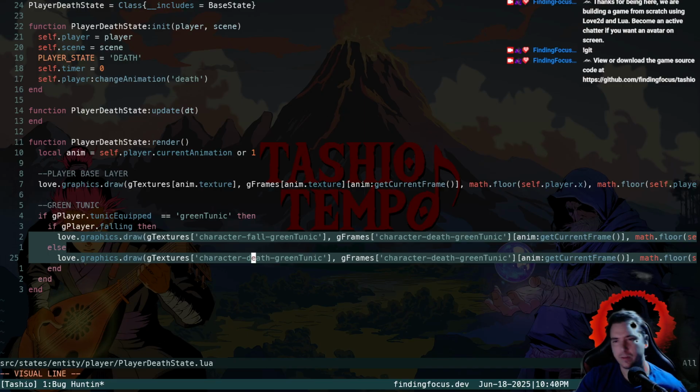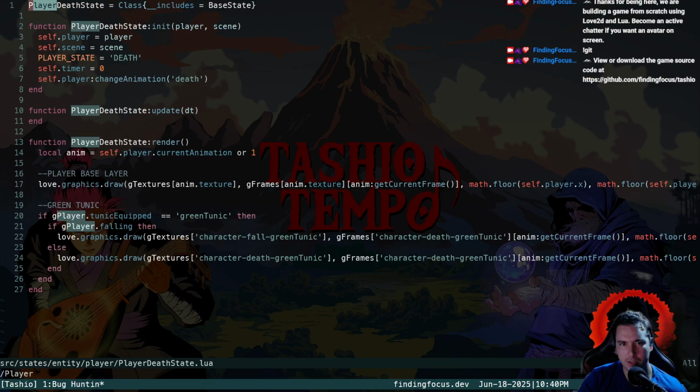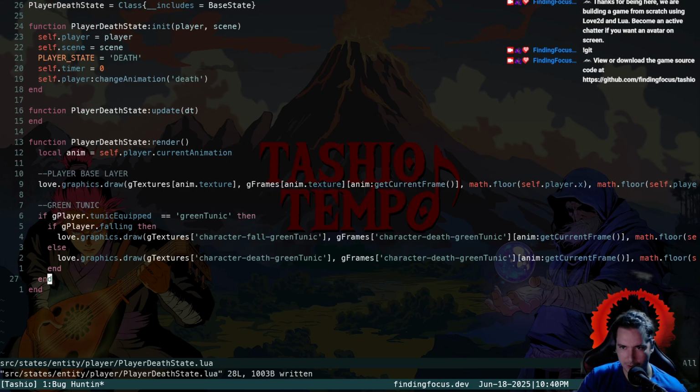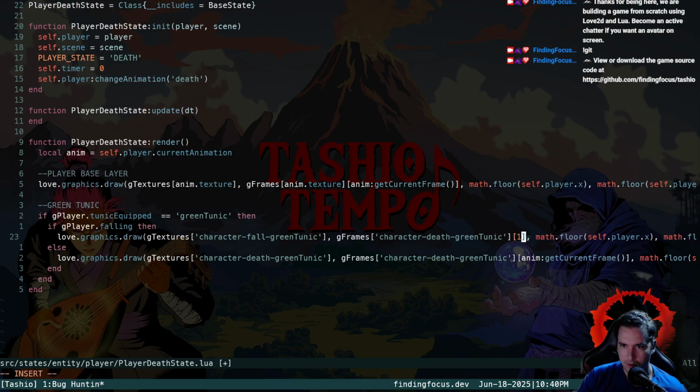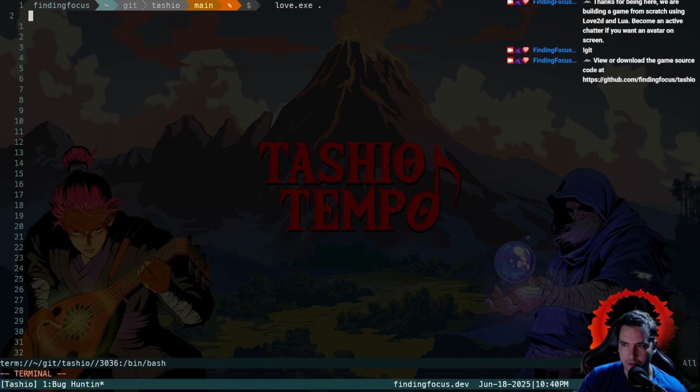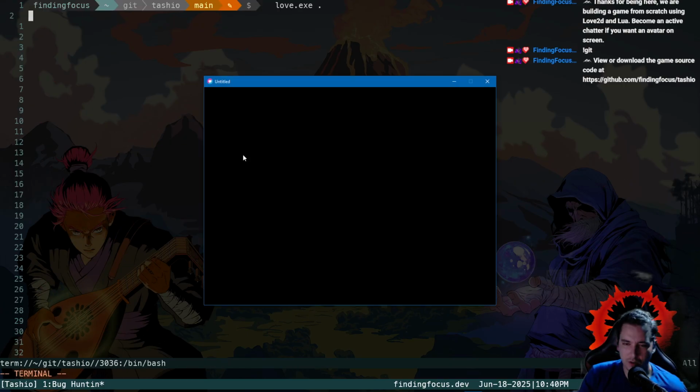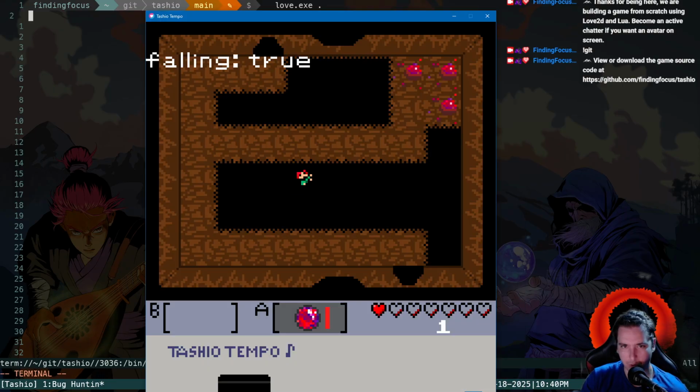Get current frame, get current frame. Let me just see. I'm trying to just pinpoint what exactly is crashing. I'm assuming it's because this anim was going to be nil. It's expecting a specific quad from our global frame. So I'm just going to try saying the first frame here so that it doesn't crash on a nil quad, right?